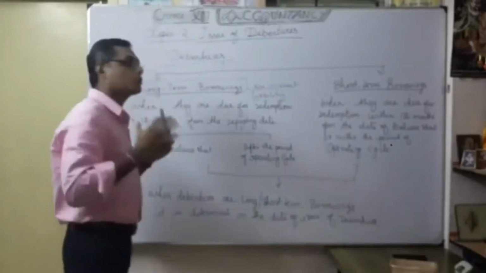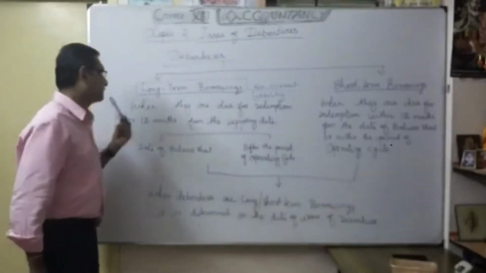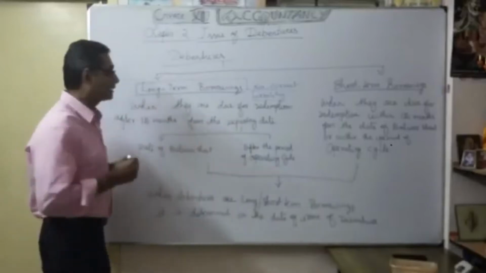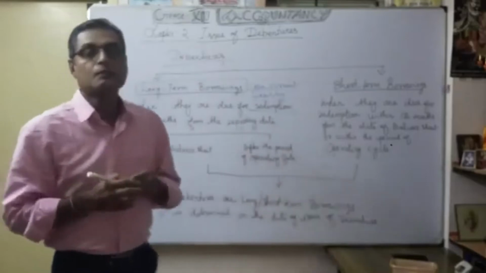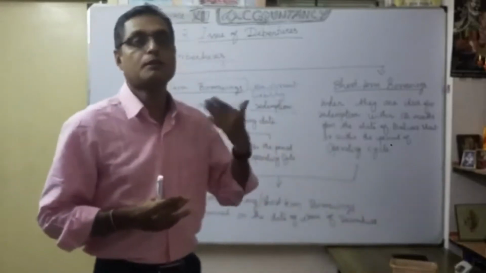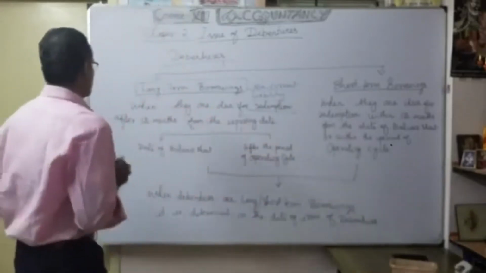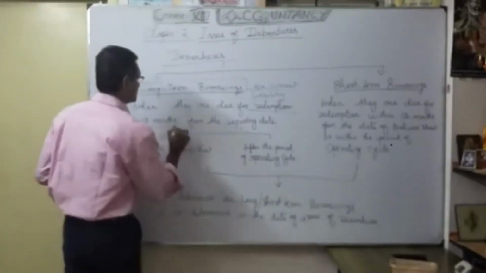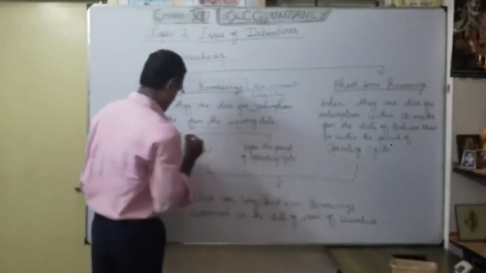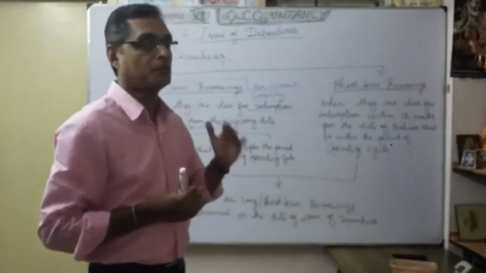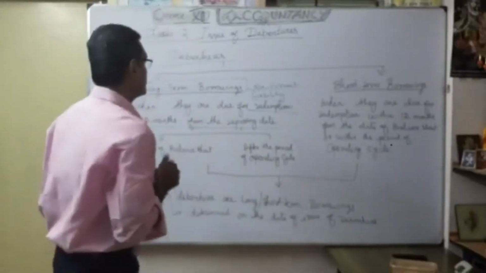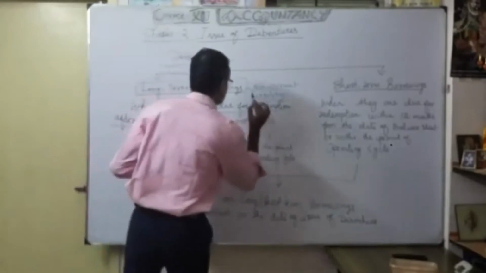See how we are going to classify. Simple: when they are due for redemption. At the time of repayment of our debenture money, the redemption of debenture, it is after 12 months from the reporting date. Before that, this word is very important: due for redemption.